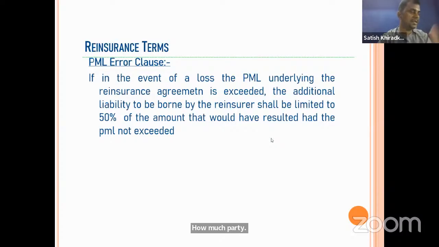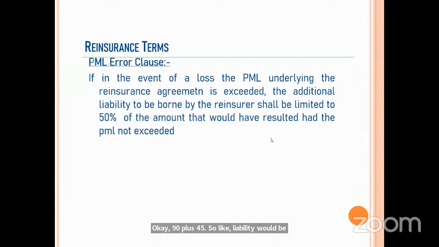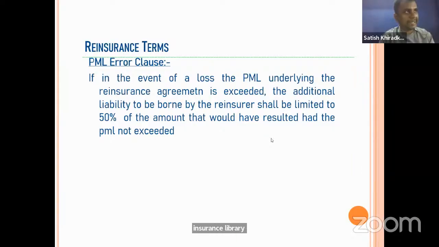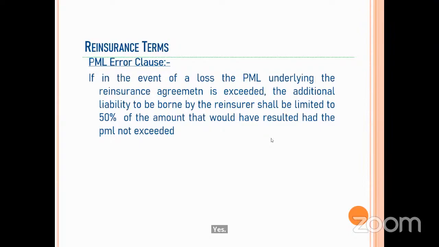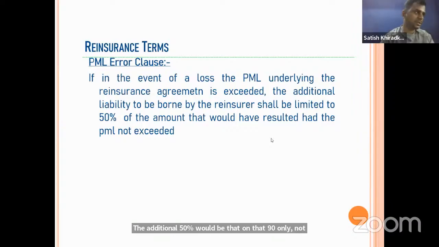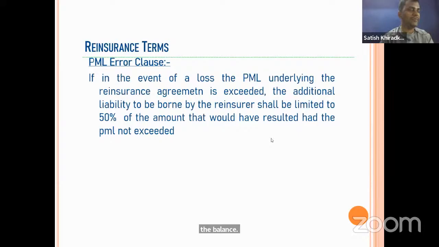So I'm discussing it theoretically. Okay, 90 plus 45. So the reinsurance liability as per the PML error clause is 135. So maximum he will pay 135. But in practice, insurer and reinsurer are negotiating. Maybe sometimes they are recovering more or less from the reinsurer, not as per this clause. Yes, what is the doubt? The additional 50% would be on that 90 only, not the balance. On that 90 only, ma'am. Yes. Okay, whatever his liability was, on that 50%.